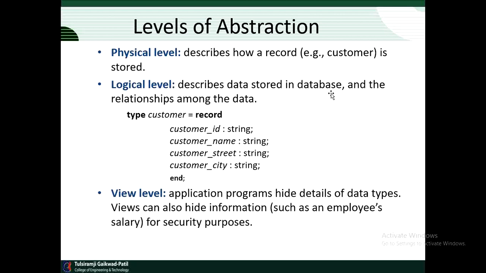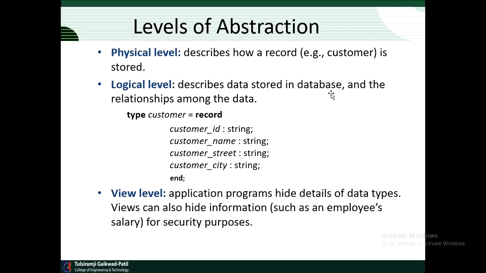View can also hide information, meaning if we are the user of the database management system and we are using the view level, that is the end level application software to access the data, and if suppose I am using any application but that is not related to another application, then such type of information will be hidden from the user of that particular application.